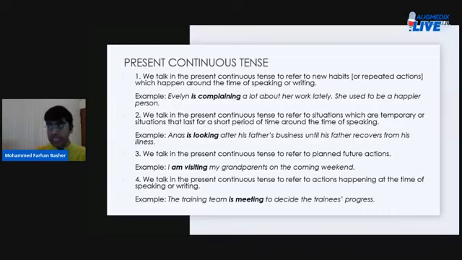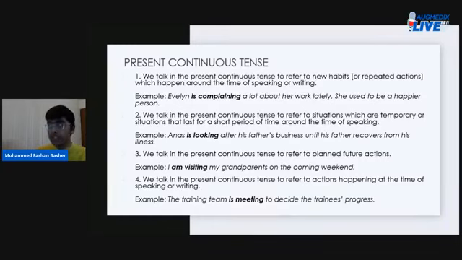So here you can see we are basically using the present continuous tense to refer to an action that is repetitive, that is happening and is quite new, right? It hasn't been happening for a long time, only for a short period of time.